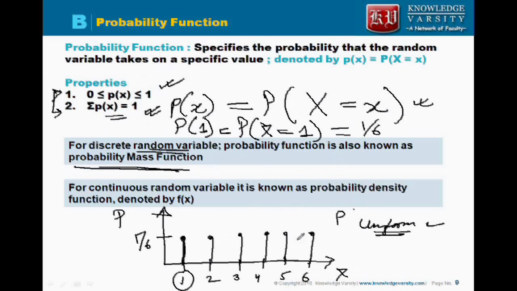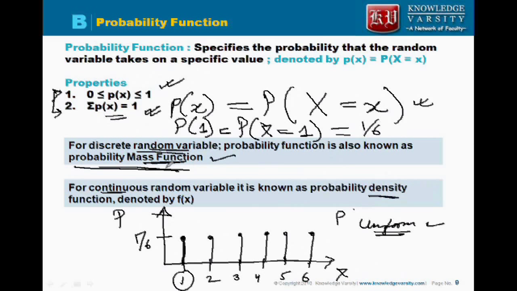However, it is not necessary that it should be a uniform function. Okay, so we can have different cases over here. Here it was coming as a uniform function. Okay, so for a discrete random variable, the probability function is known as the probability mass function. When the random variable is not discrete, it is called a continuous random variable, and then the probability function is called a probability density function.